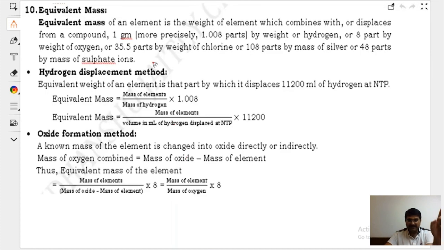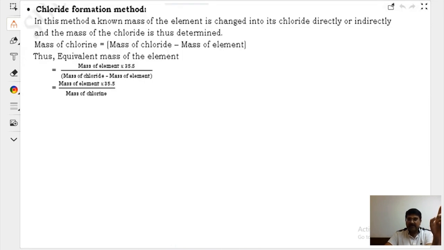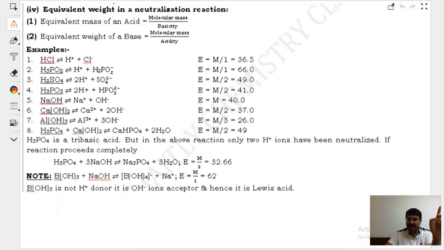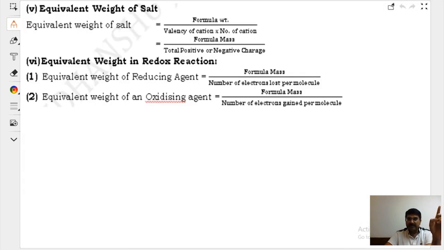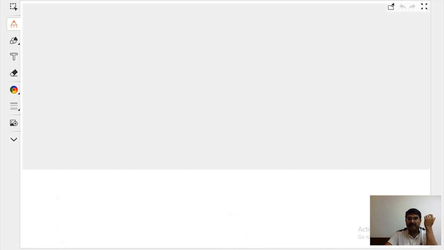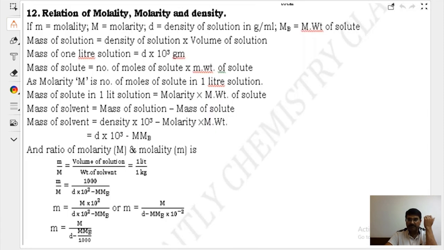Equivalent mass will be discussed, my dear son. What is equivalent mass? Different ways to calculate equivalent mass will be there. Once I discuss equivalent mass, I will discuss normality with you. What is normality? And then I will discuss mole fraction. What is mole fraction? How is it going to be used in different ways for your competitive exams?